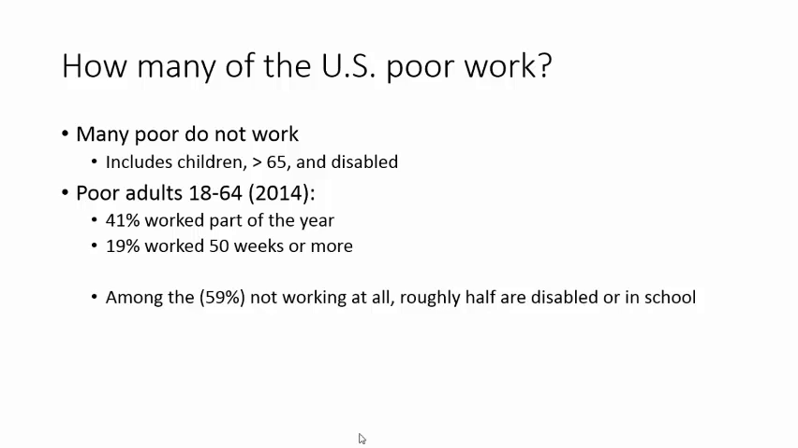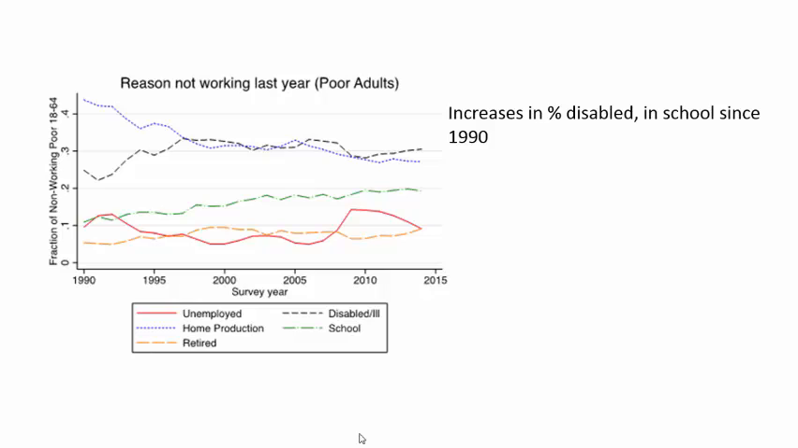Perhaps instead we want to ask about adults only, or non-elderly, non-retired adults. Among poor adults between the ages of 18 and 64, just over 40% worked in the previous year, and about 19% worked all year, 50 weeks or more. Among the 59% of poor adults who did not work at all, we can ask why they didn't work. About half of this group reported that they had a disability that limited their ability to work, or that they were enrolled in school. This figure shows time trends in this distribution of why poor adults do not work.